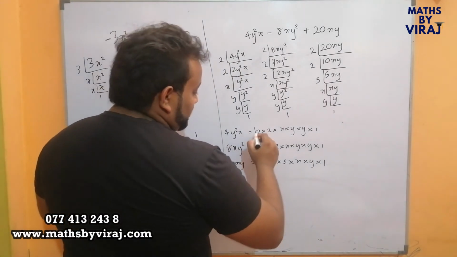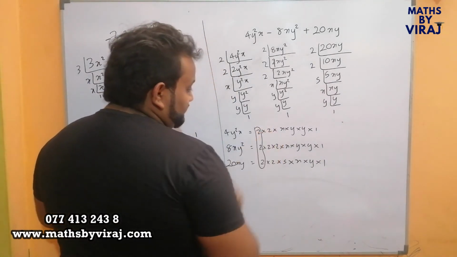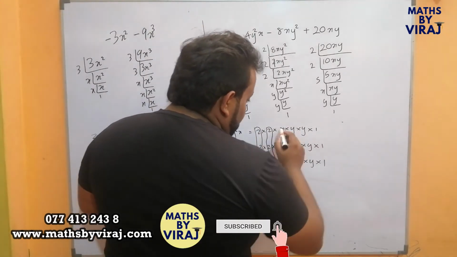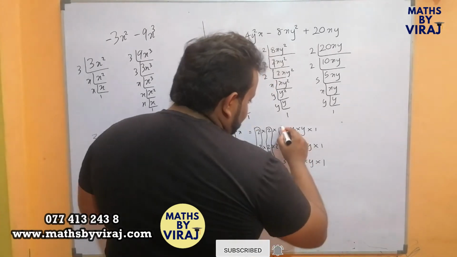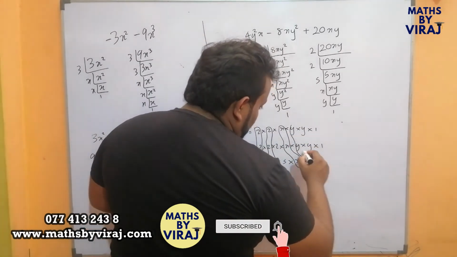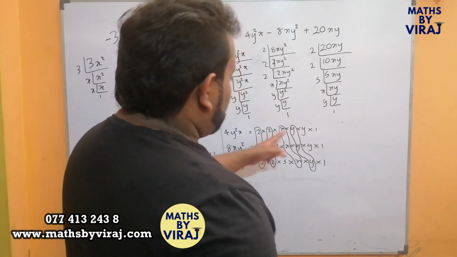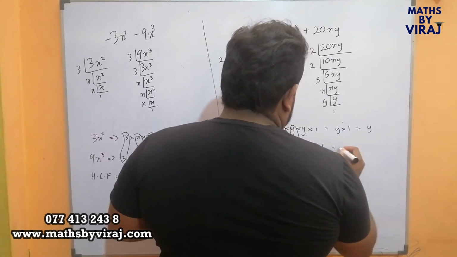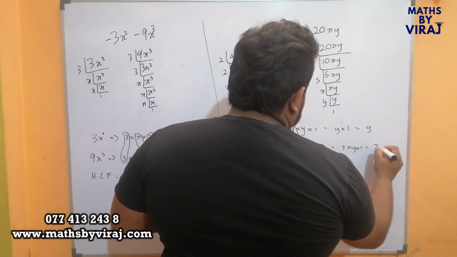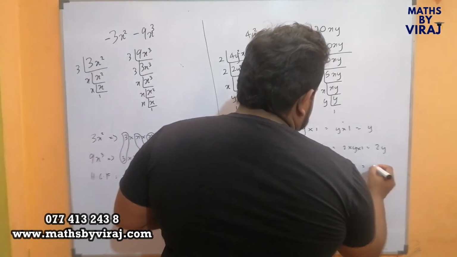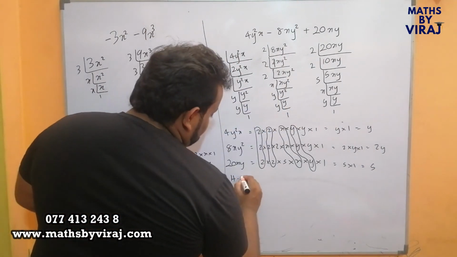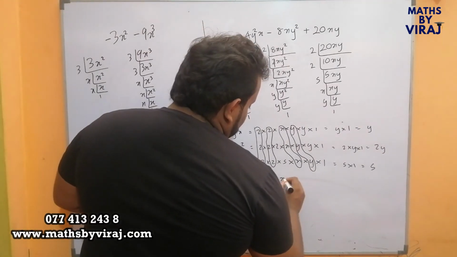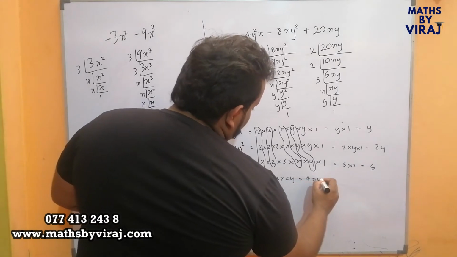Therefore, let's select the common terms. One common term is 2, and another common term, another 2. x is common, as you all can see. y is also common. So what is remaining here is y into 1, which is y. Here 2 into y, which is 2y. And here 5, which is 5. And as the highest common factor, what is taken out is 2 into 2 into x into y, which is 4xy.